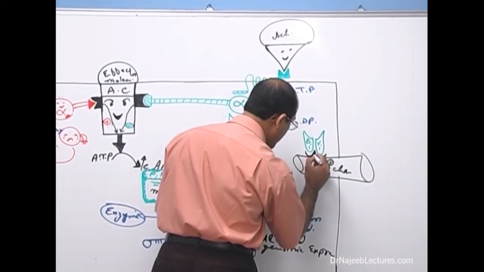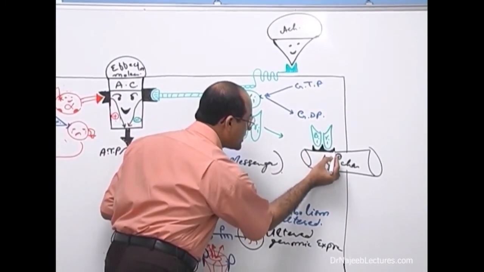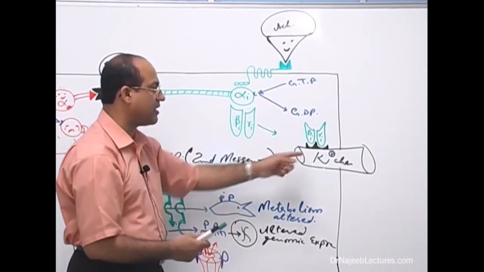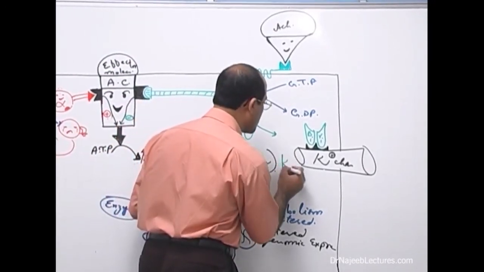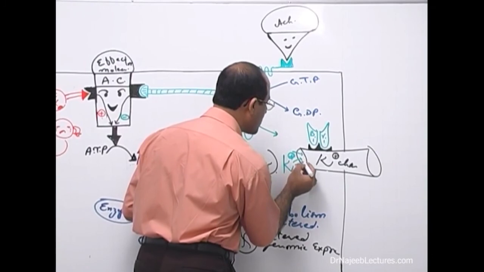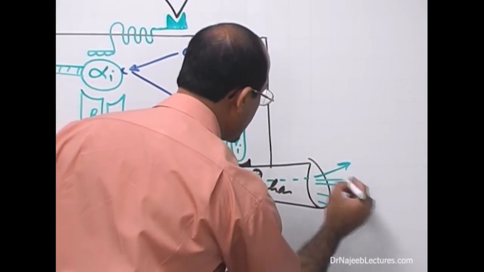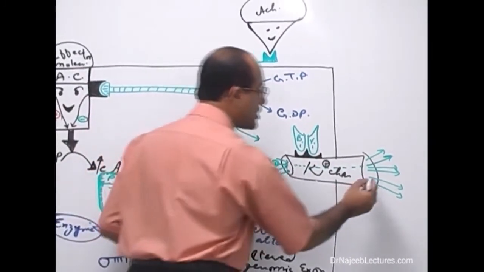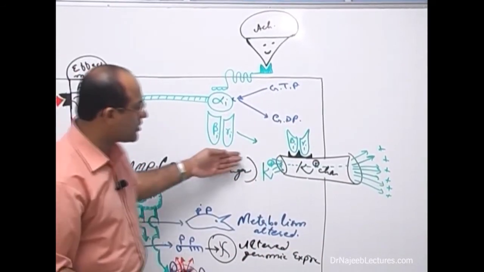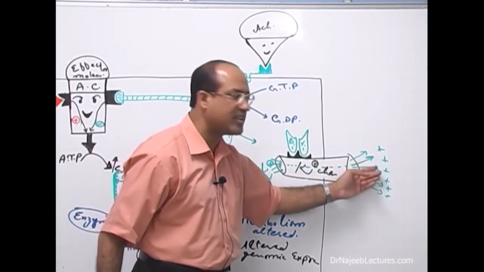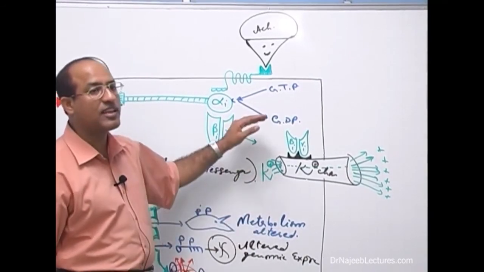And when these angry beta gamma units bind with these potassium channels, they become active. The cell is very rich in potassium, so potassium starts moving through the channel and leaking outward. So the beta gamma unit leads to potassium efflux, loss of potassium out of the cell. If the cell is losing cations, it is becoming more electronegative, more hyperpolarized. It means the cell is electrically inhibited.